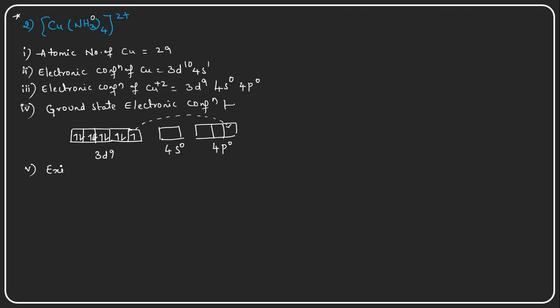Now what will happen here? Let us see the excited state electronic configuration.